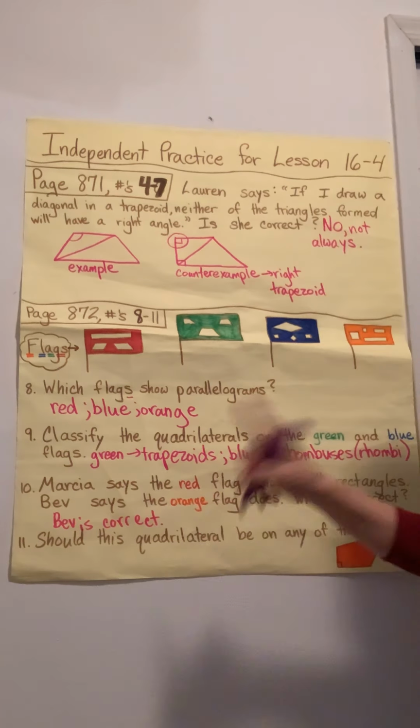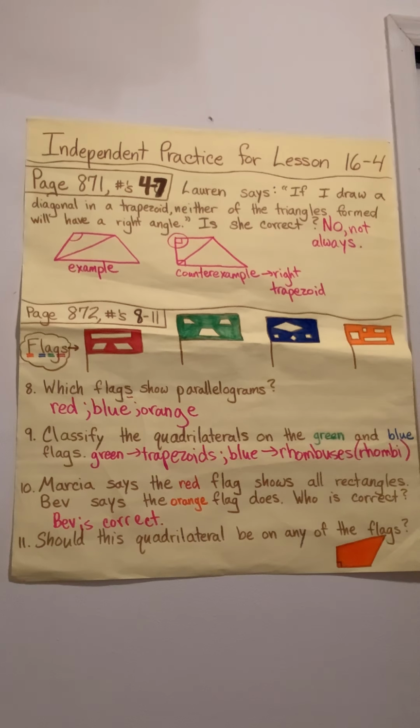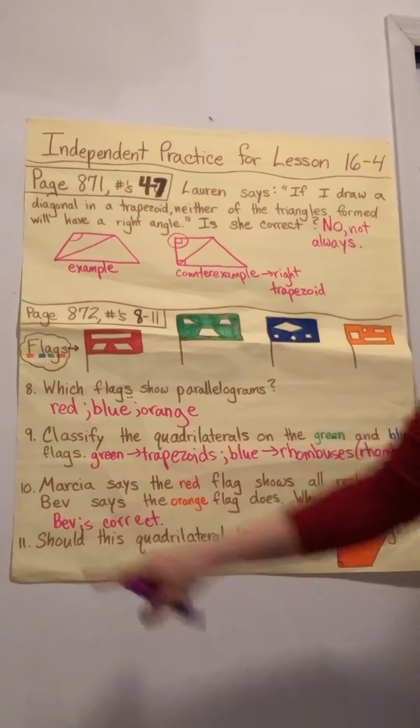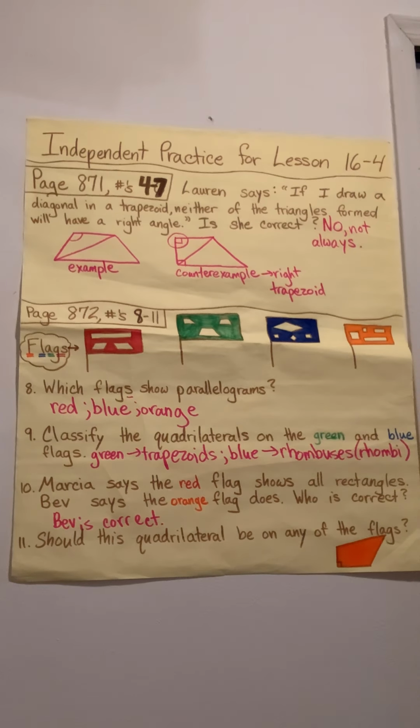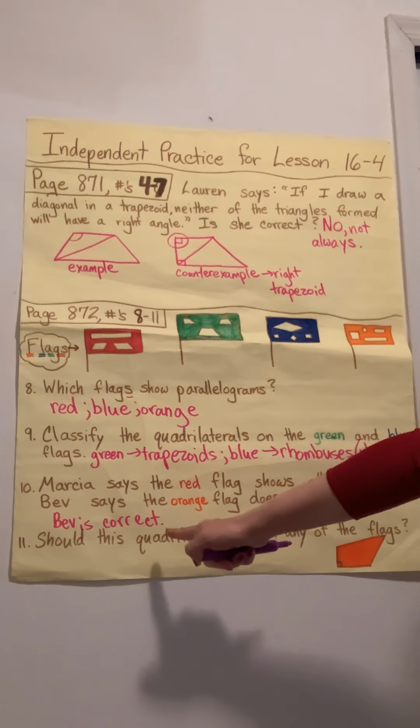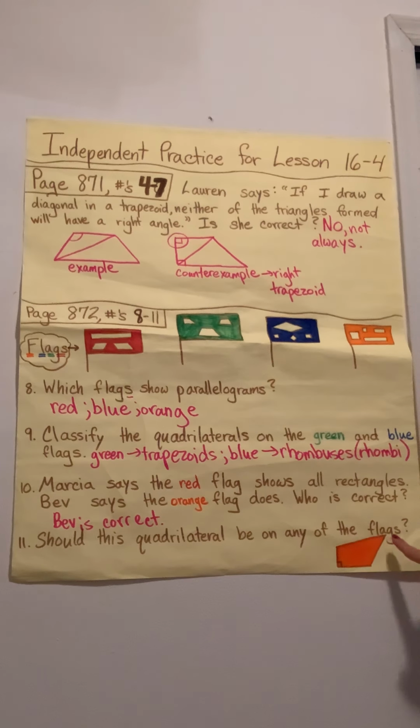Okay. The red flag does not have all rectangles. It has all parallelograms, but only one rectangle. Okay, number 11 is our final question on this page and in this lesson. Should this quadrilateral be on any of the flags?